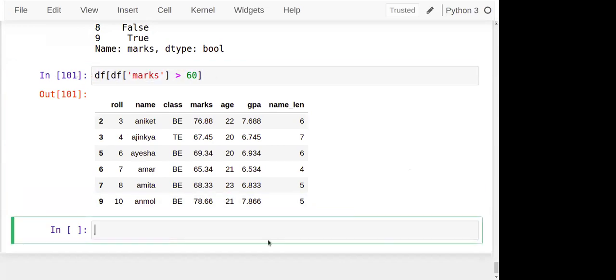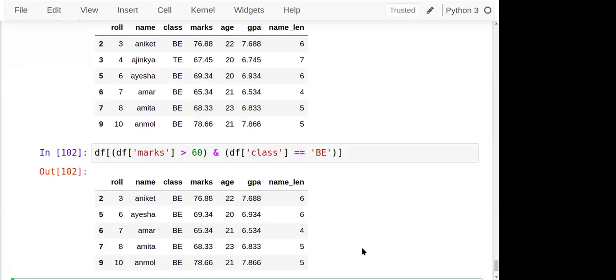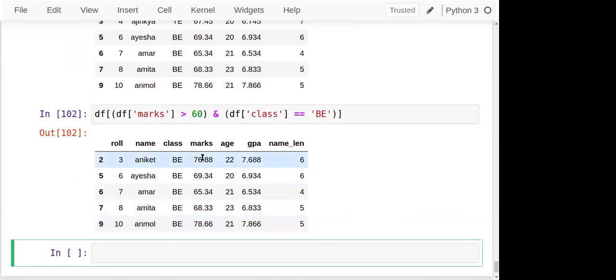Let's see that example. So here I apply the first method in round brackets, and sorry, not this, and we'll use the Boolean and df of class. Let's say for B, I think 4 are there, 5 are there, only one is T, is BE. Now see, all are B and all are first class. Exactly. This is called Boolean filtering. So according to the values, we can extract the data.